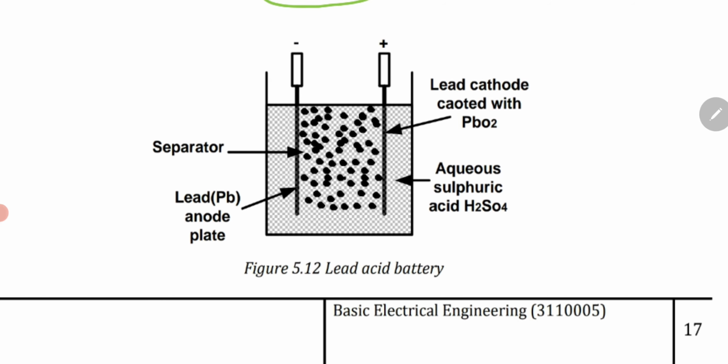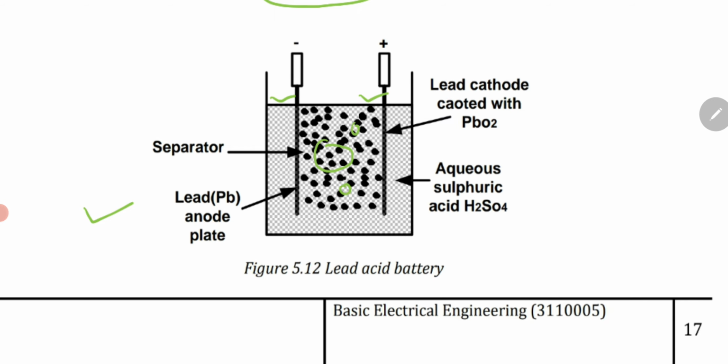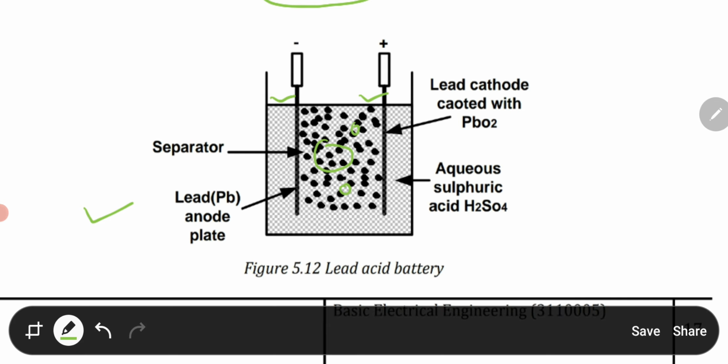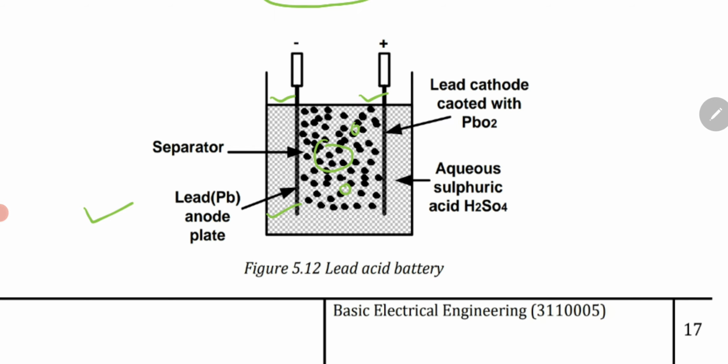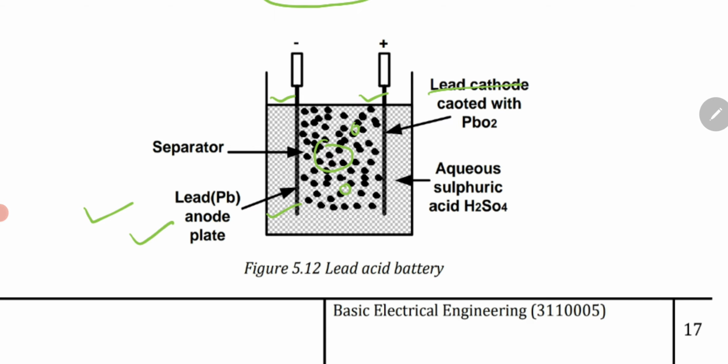This is the figure you can see. These are the two electrodes. These black dots are the separator. It is the lead anode plate, and this is the lead cathode plate.